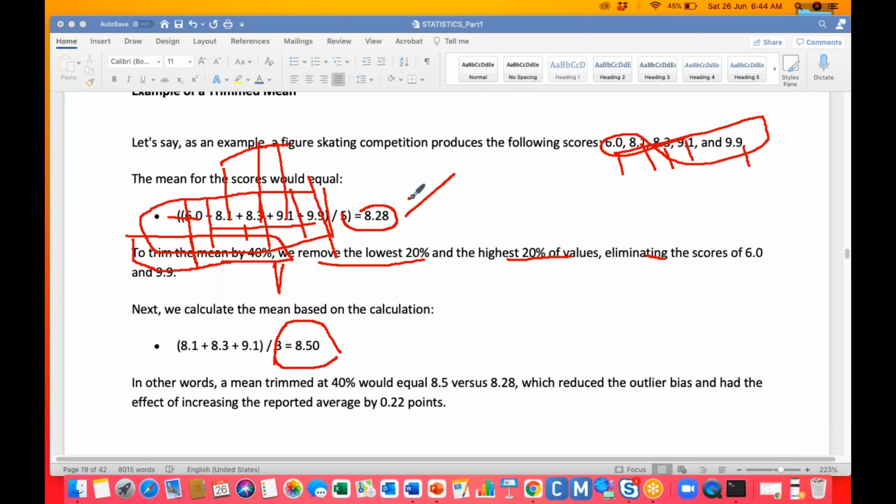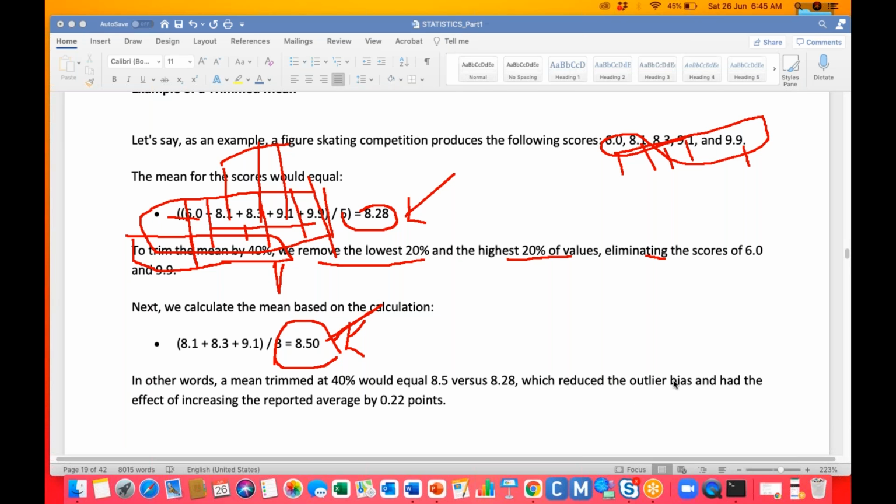Here, if you apply the plain arithmetic mean, you get 8.3. If you apply the trimmed mean, it will be 8.5. So the outliers are not influencing your data, and the average skating score is 8.5. In other words, the mean trimmed at 40% is 8.5, whereas the ordinary mean is 8.28, which reduces the outlier bias. Bias, in the sense, is an error, guys. The outlier bias had the effect of lowering the reported average by 0.22.